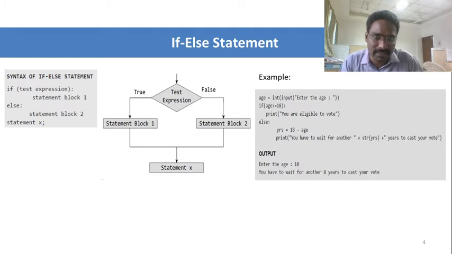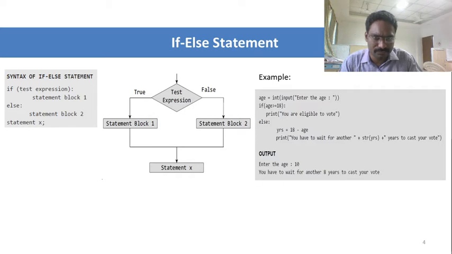If age is greater than or equal to 18, then we need to print that he is eligible to vote. Else, we need to specify the statement for how many years he needs to wait. I'm just specifying the statement as years is equal to 18 minus age.